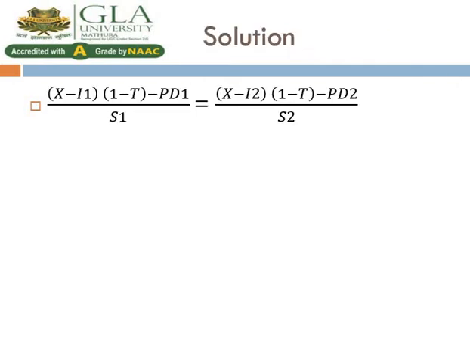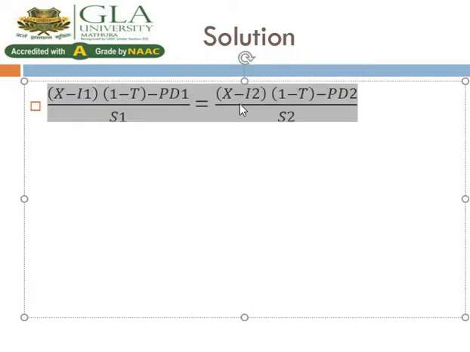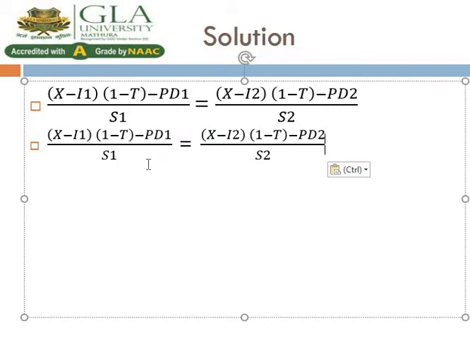Now we solve the situation. That is our formula. Now we just put the values in this numerical. We do not have any option regarding the preference dividend, so we leave the preference dividend condition. X, the point of indifference, we need to calculate. I1, firstly we calculate one by one.